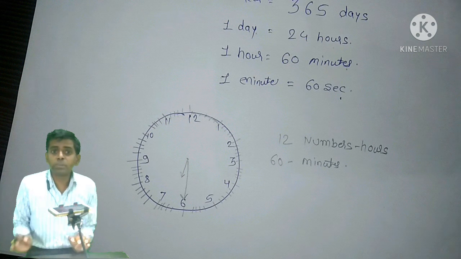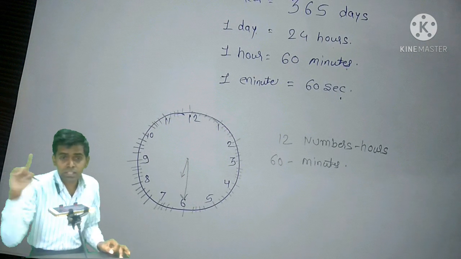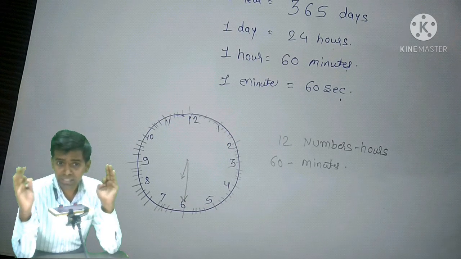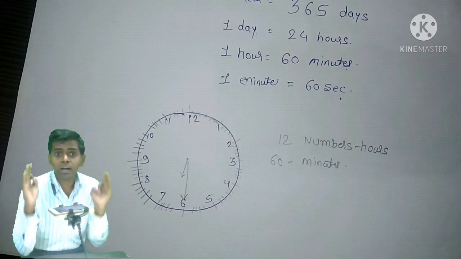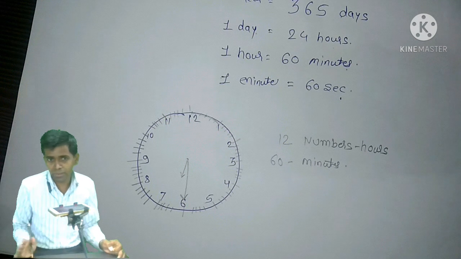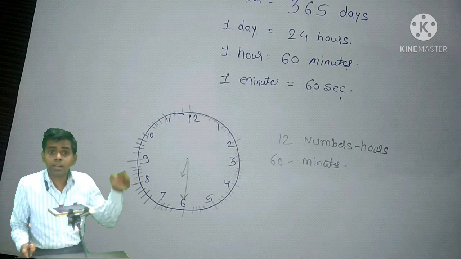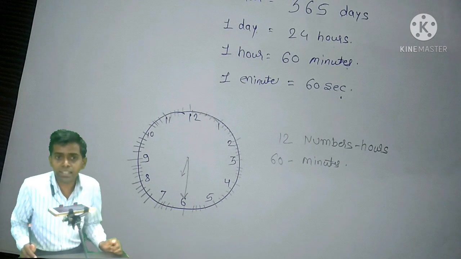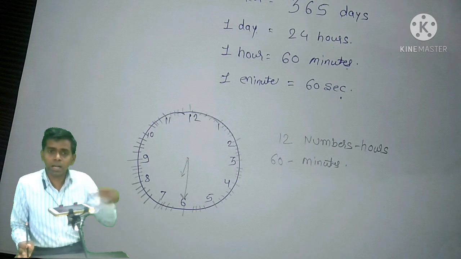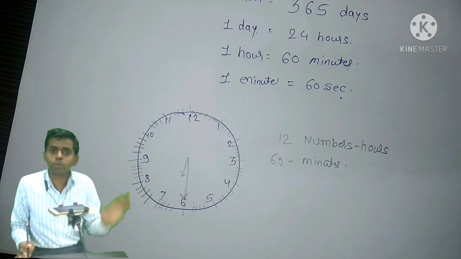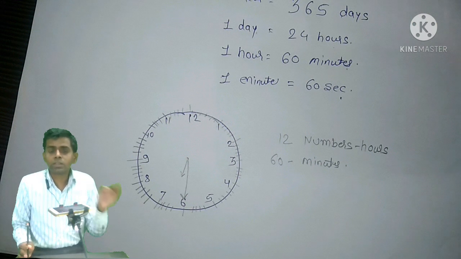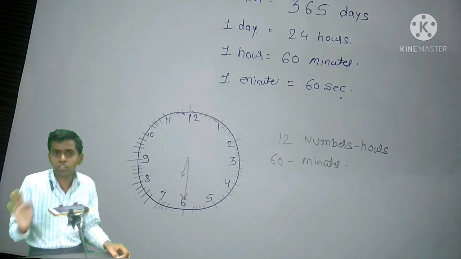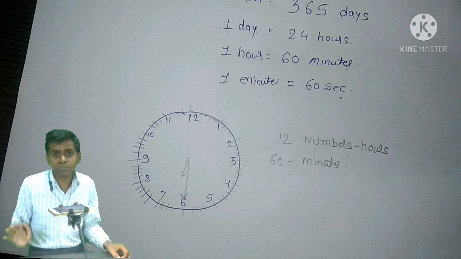Dear students, if the minute hand rotates one time, if one rotation is completed, then it is equal to 1 hour. That means the minute hand covers the 60 minutes, then the hour hand will shift from one number to another number. If the hour hand is rotating one time, that means in each 12 hours, your hour hand will complete a full rotation. And the minute hand will rotate in every 60 minutes. The minute hand will complete one round of your clock when the 60 minutes will be completed.